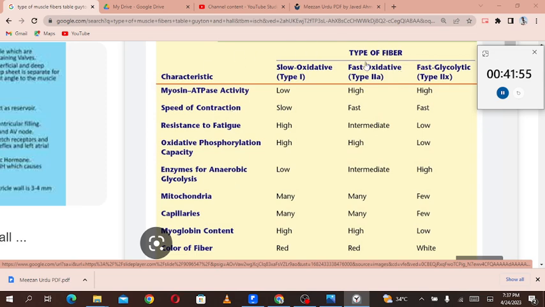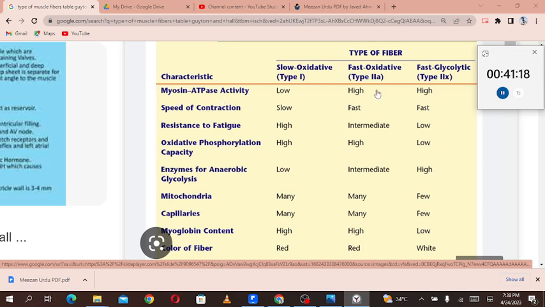Then let's talk about the fast twitch fibers, type 2A fibers. Myosin ATPase activity is high, speed of contraction is fast, resistance to fatigue is intermediate. Oxidative phosphorylation capacity is high, enzymes for anaerobic glycolysis are intermediate, mitochondria are many, capillaries are many, myoglobin content is high, and the color of fiber is also red. So these two are comparable things. The difference is between type 1 and type 2X. So this is type 1 fiber and this is type 2 fibers, which we usually find in the first year or maybe the step 1 exams. So forget about the center one, and we'll keep this in our focus.